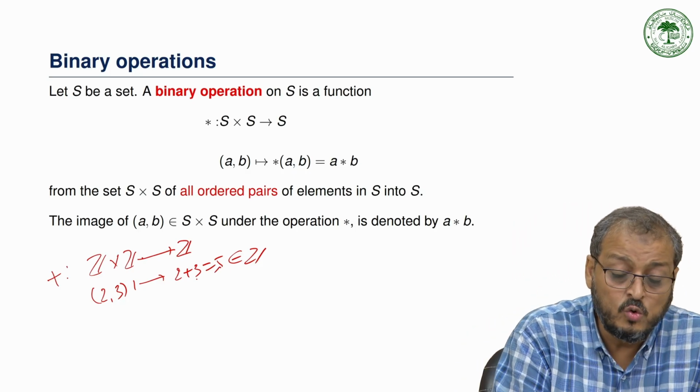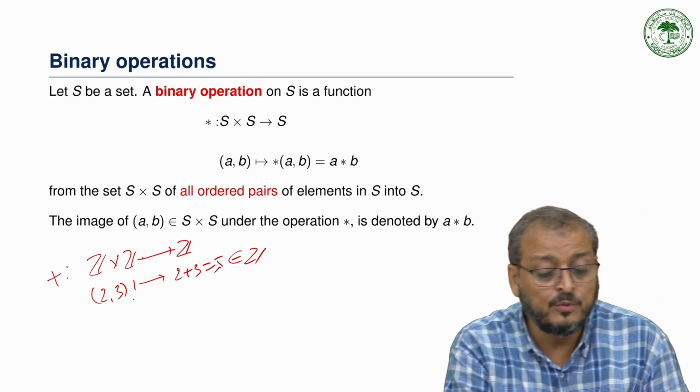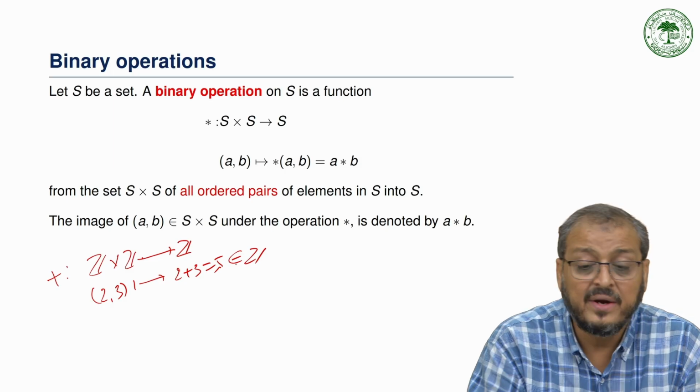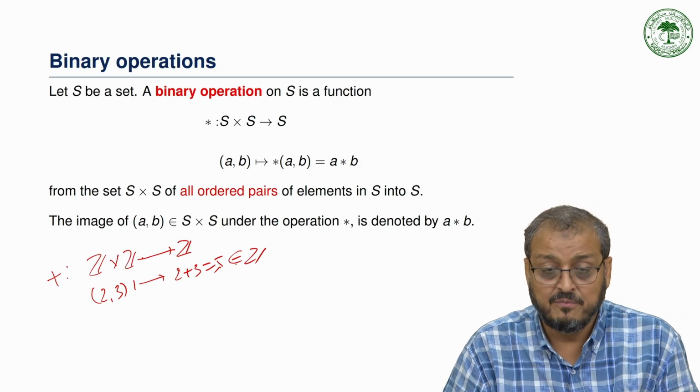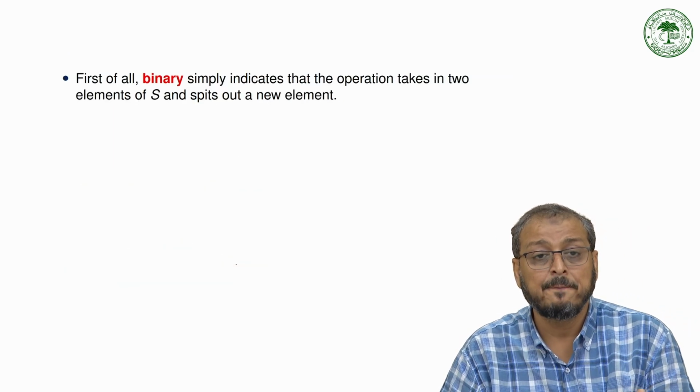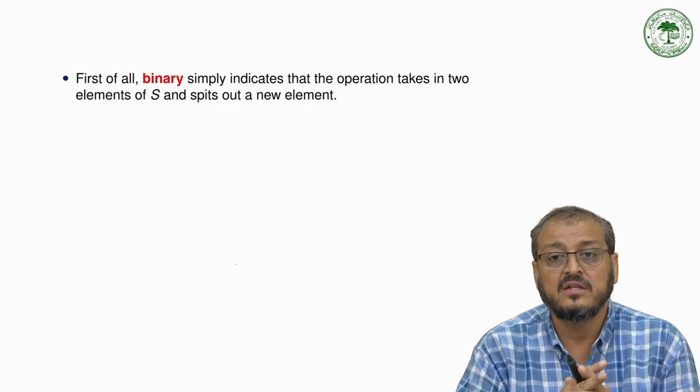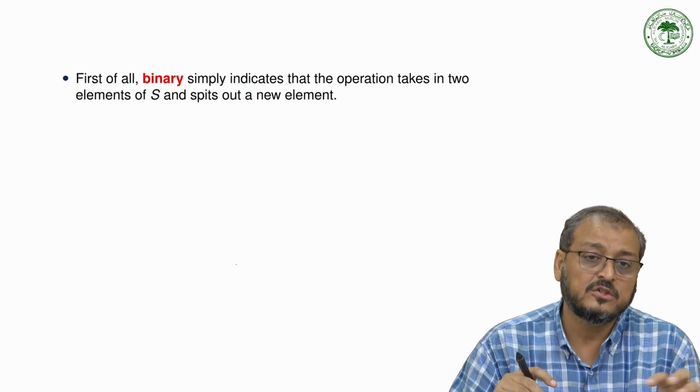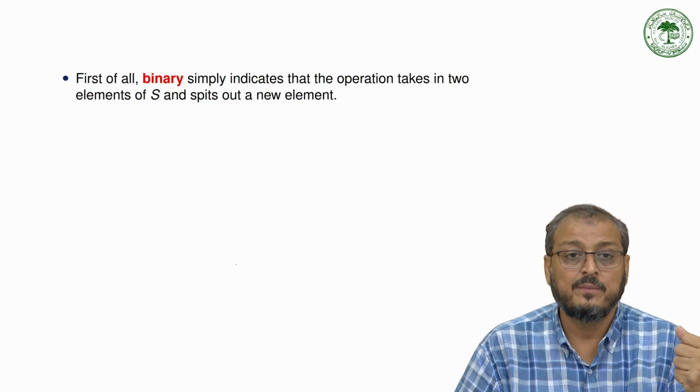So we take two elements of S and split out a new element.